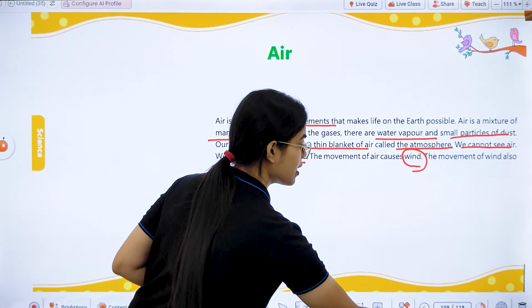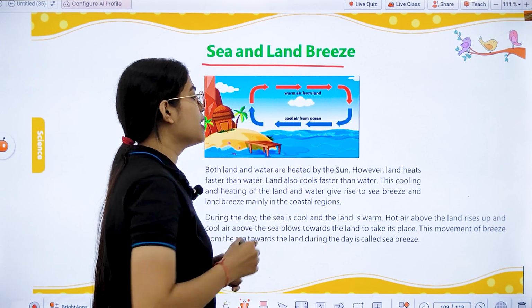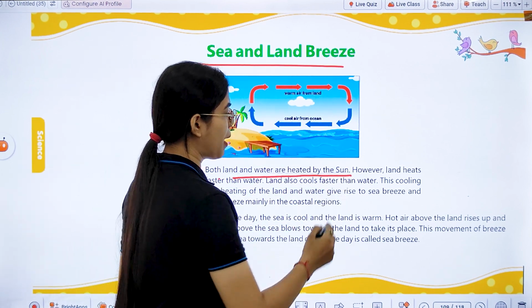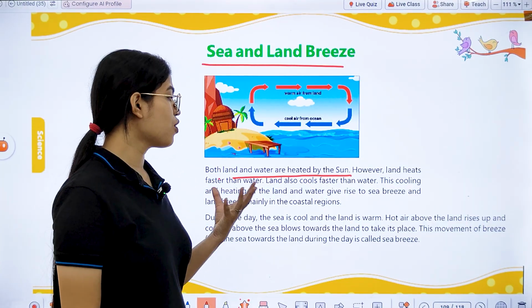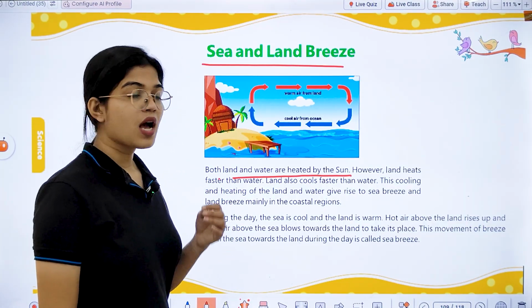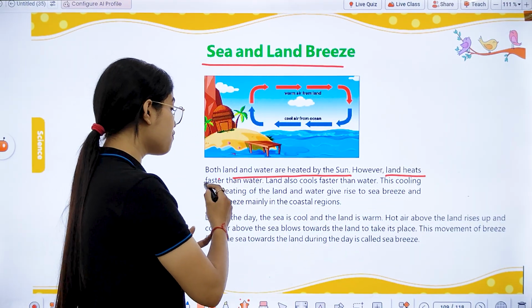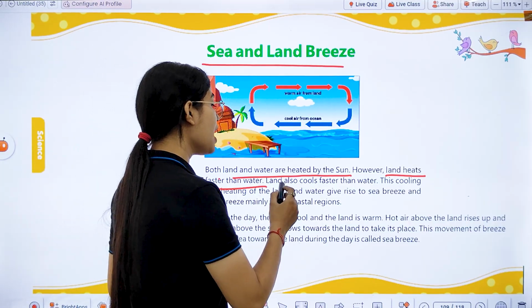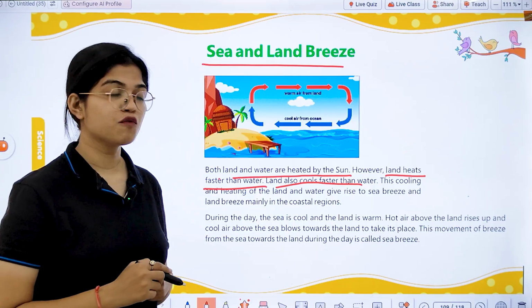Okay, now next we have the concept of sea and land breeze. See, both land and water are heated by the sun. We know that due to the sun heat, both land and water surfaces heat up. However, the land surface heats up faster as compared to water. Okay, and the land surface also cools down faster as compared to the water.